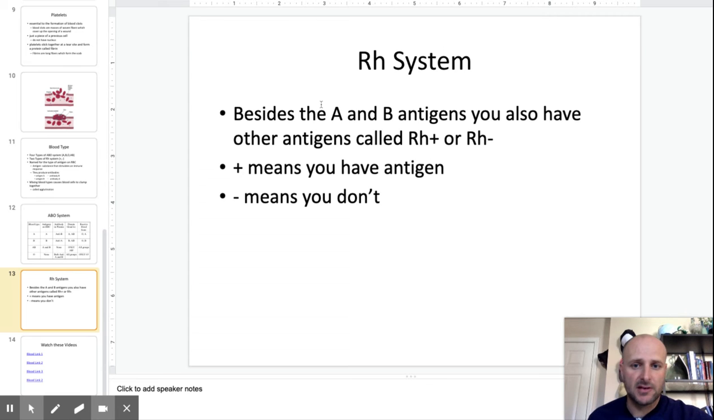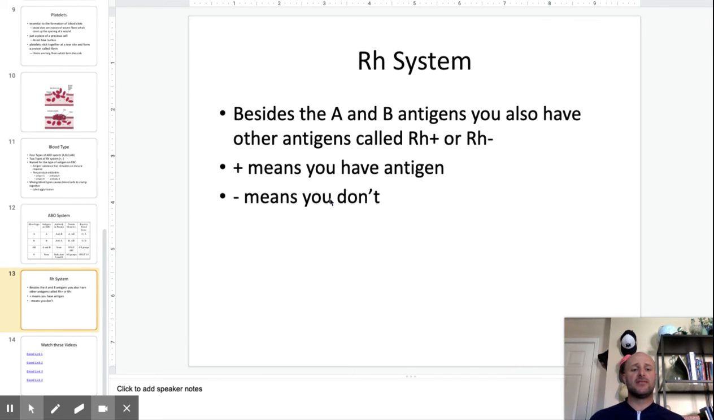The RH system is separate from the ABO system, and it's not the antigens A or B, but the antigens positive or negative. Positive means you have the antigen, negative means you don't. So if I'm O positive, then I have no A or B antigens, but I have the positive one. And this works the same way as the ABO system, where you can't give the RH factor to anybody if they don't already have it.